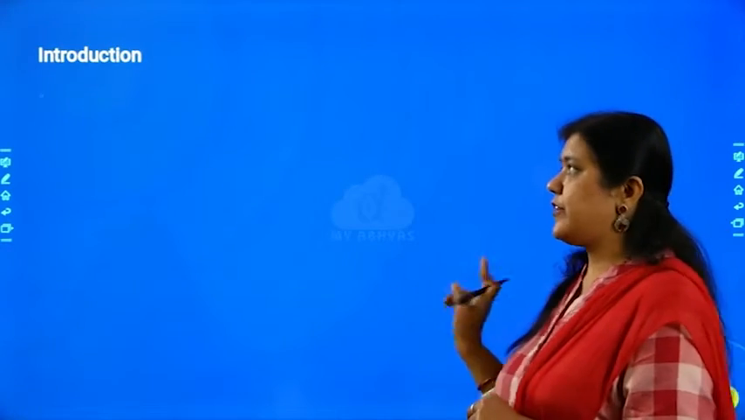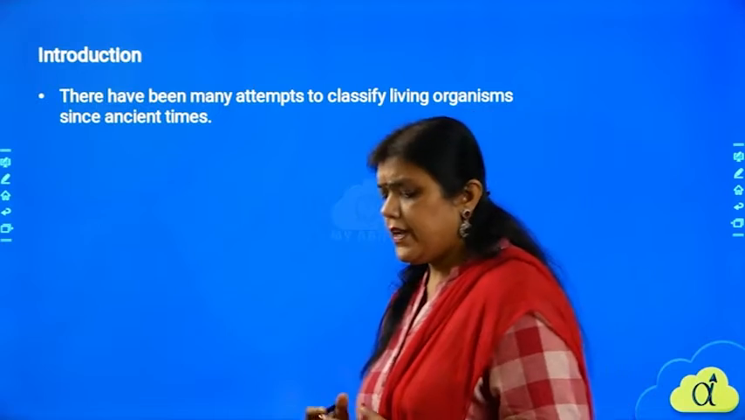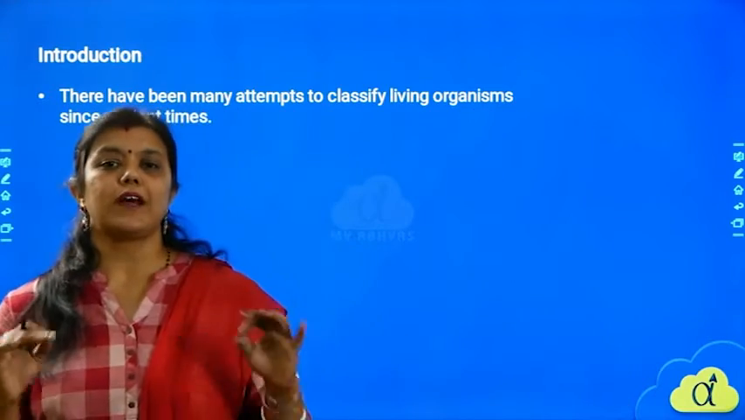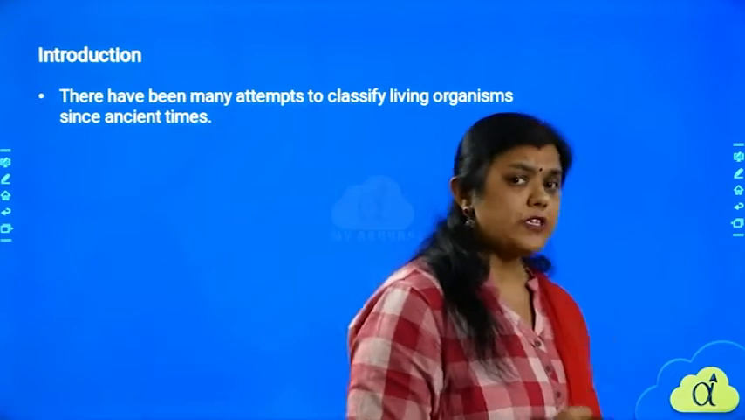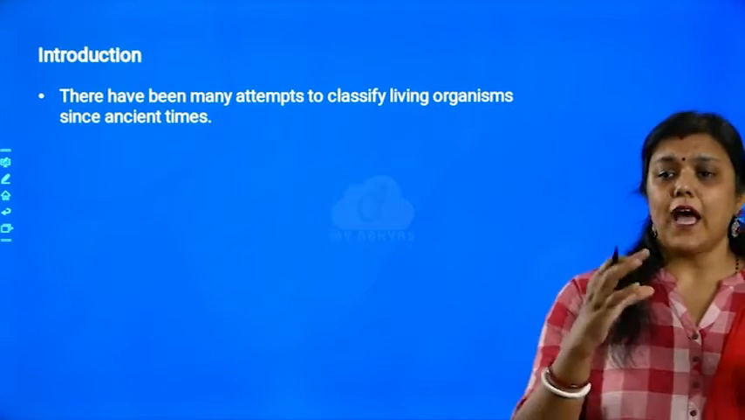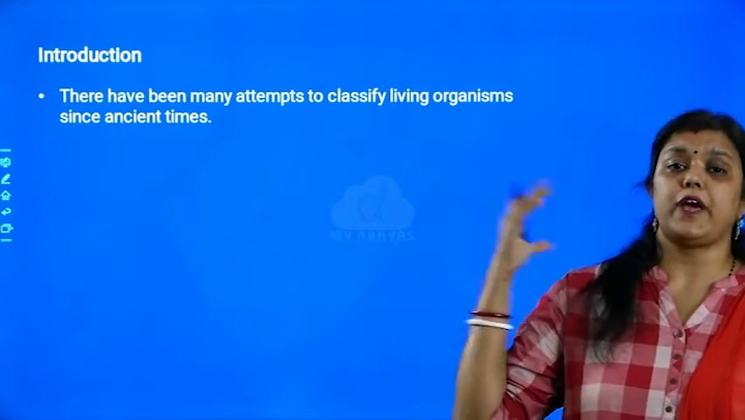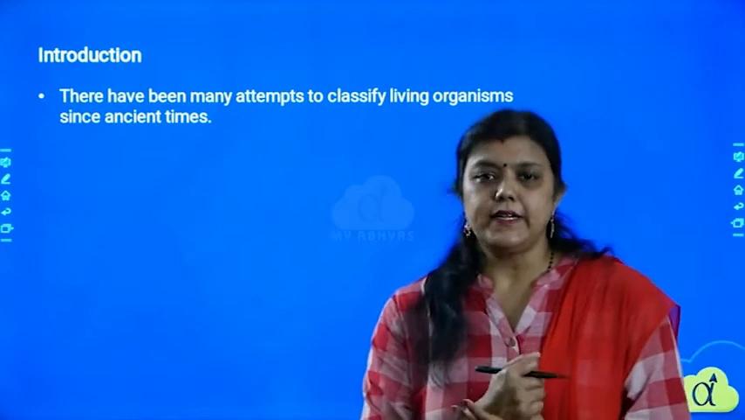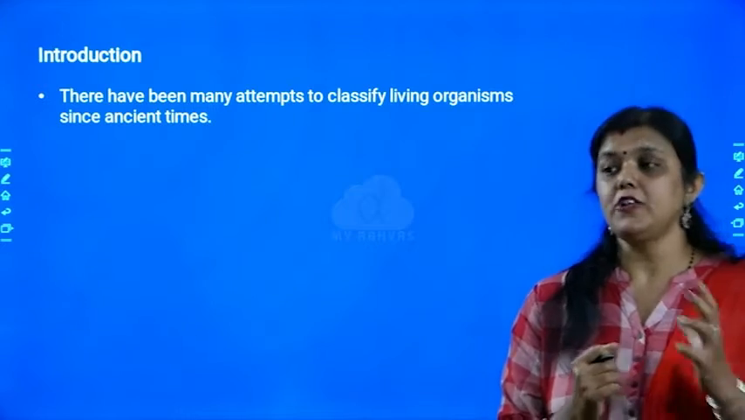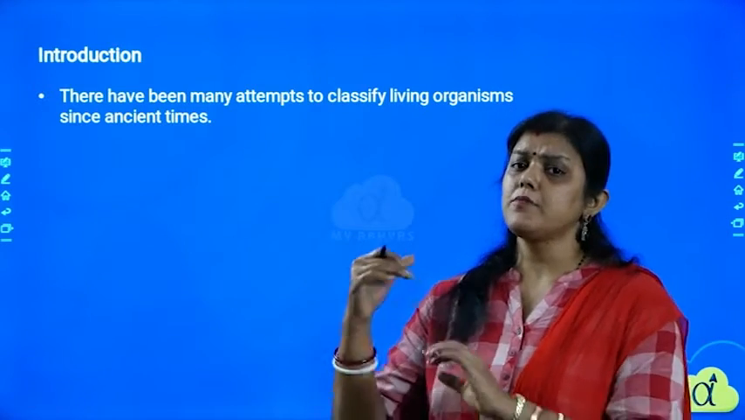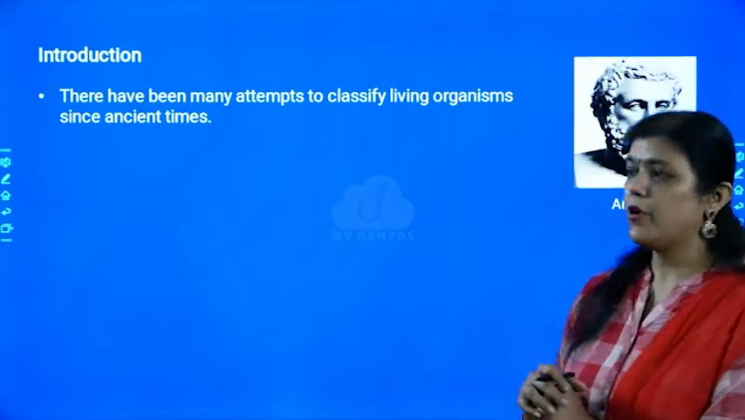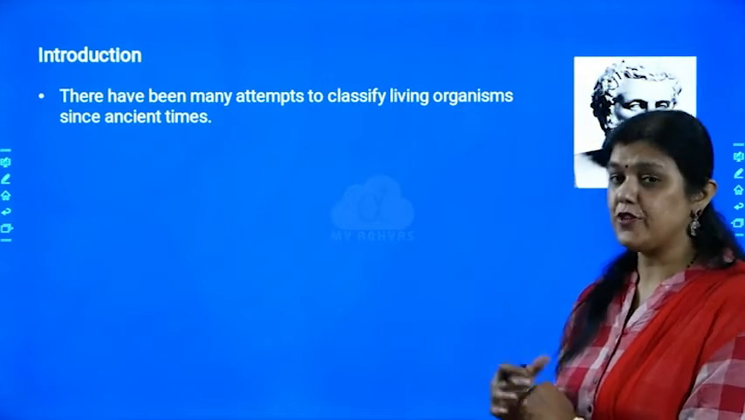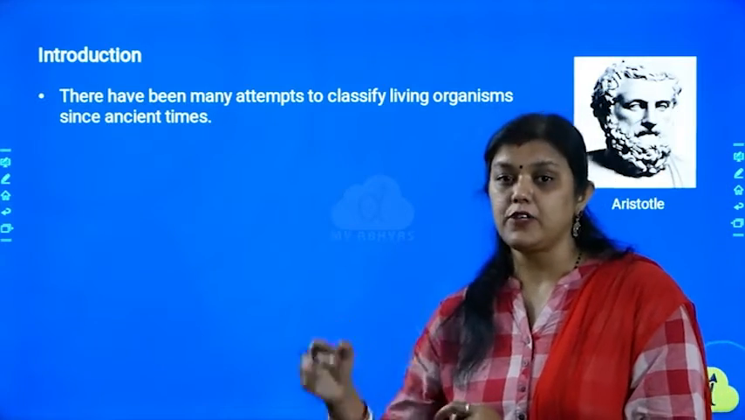Okay, let me start with the slideshow so that it will be easy for you. Let us start with the introduction part. Now, different scientists have tried to classify organisms from ancient times. They were always curious to know why animals and plants have so many rich varieties in nature. So they started dividing the organisms in different ways. Some great scientists contributed a lot on this matter. Let us learn about one of them in the first slide, and a few more I will be telling you in the future slides.